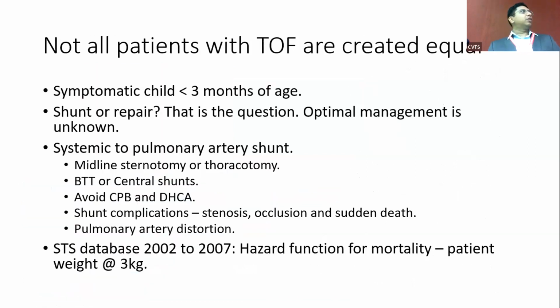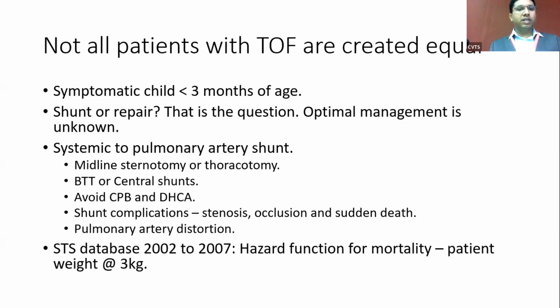However, not all patients with TOF are created equal. So what do you do for a child who is less than 3 months of age? The usual options are a shunt or a repair. We don't know the optimal management strategy. The usual approach to a systemic to pulmonary artery shunt is with a sternotomy, or some people try to do it through a thoracotomy. Nowadays, in most places we do a modified BT shunt, although there are some scenarios where we have to do a central shunt because of significantly hypoplastic central pulmonary arteries. The shunt avoids a cardiopulmonary bypass and DHCA altogether, and we all know the complications of a shunt.